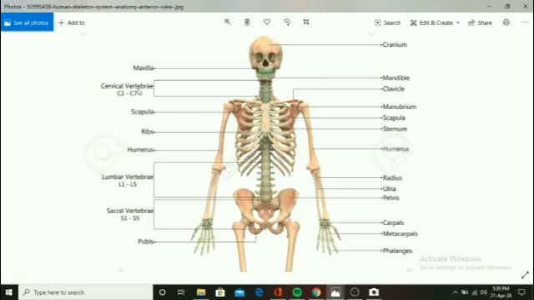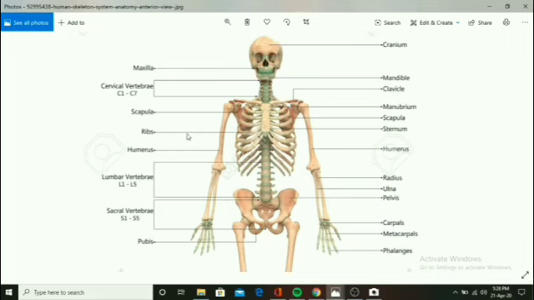Then you can see the cervical vertebrae over here. There are a total of 7 cervical vertebrae. The first cervical vertebra is called the atlas. The second cervical vertebra is called the axis. Then there are 7 in number. Then here there is the scapula. Just near the shoulder there is a blade. This whole structure is called the scapula.